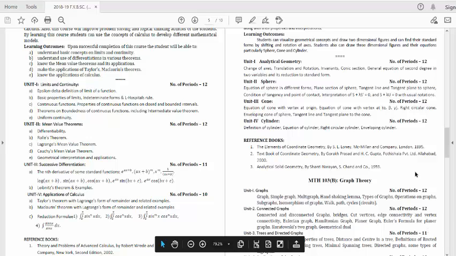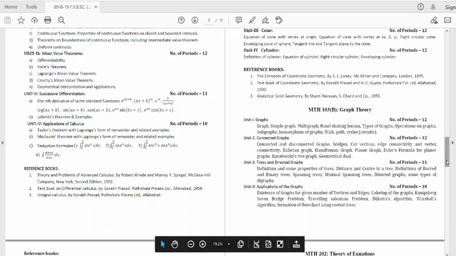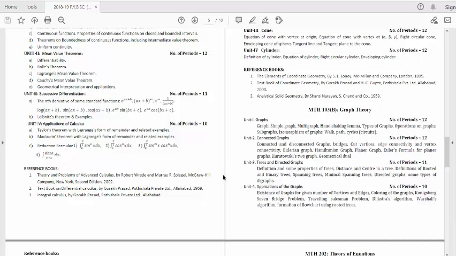References for this paper: Theory and Problems of Advanced Calculus by Robert Pedre and Murray; Textbook on Differential Calculus, the second book; Integral Calculus, the third book, both by Gorakh Prasad.